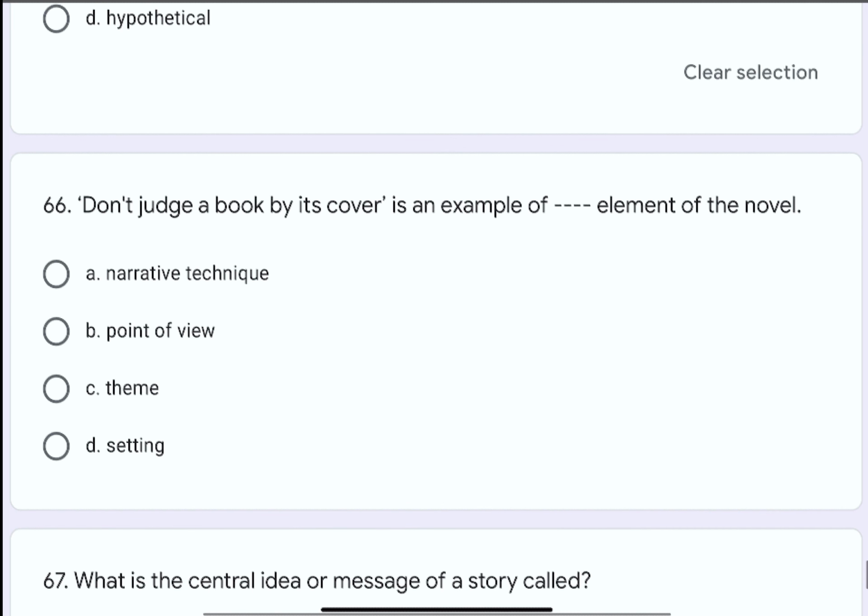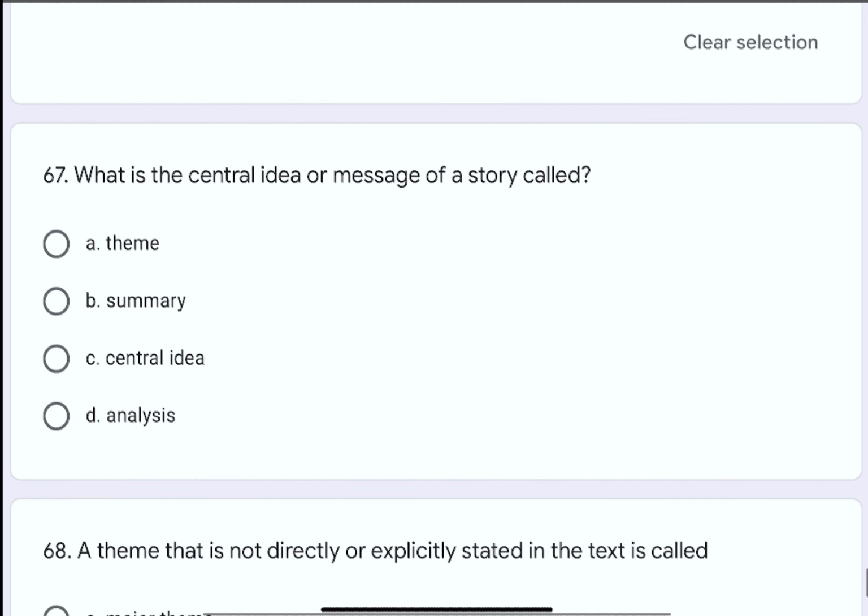Question number 66. Don't judge a book by its cover is an example of dash dash element of the novel. Options are A. Narrative technique, B. Point of view, C. Theme, or D. Setting. The correct option is C. Theme.